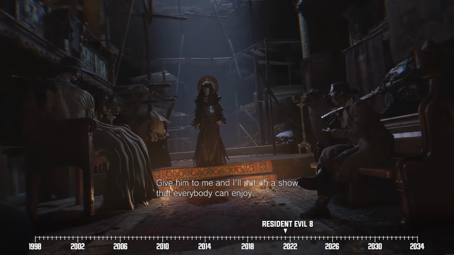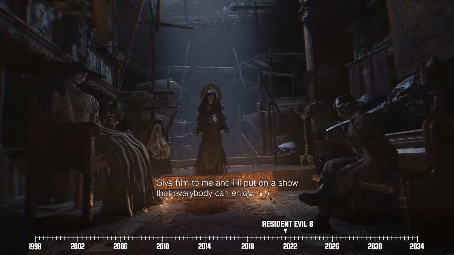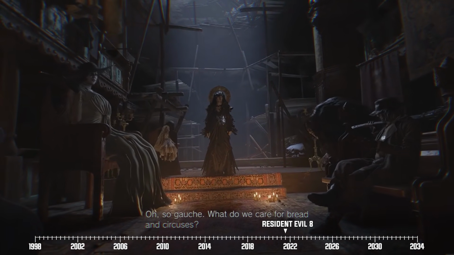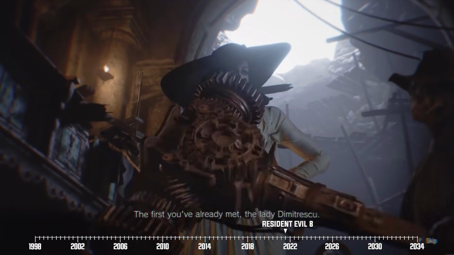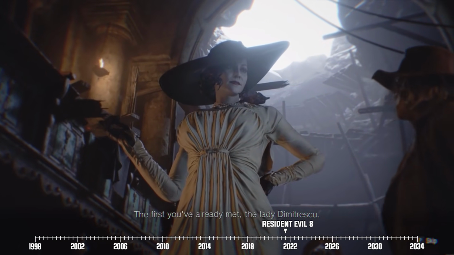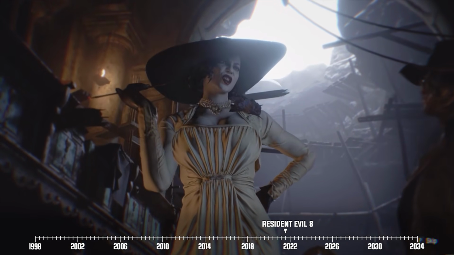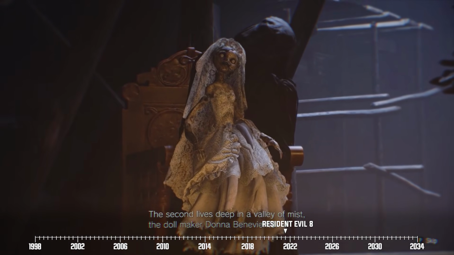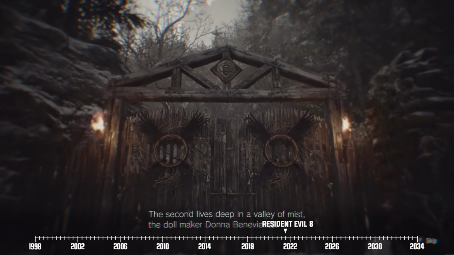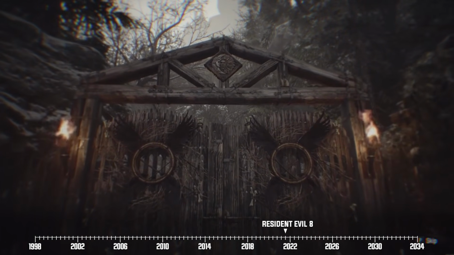The man then takes him to Miranda, and it's here we get acquainted with the other high-ranking members of the village. First, there's Lady Alcina Dimitrescu, a pale, tall, vampiric lady. Lady Dimitrescu is the head of the castle bearing her family name. Then there's Donna Beneviento, who exclusively uses her doll named Angie whenever she needs to make a public appearance.